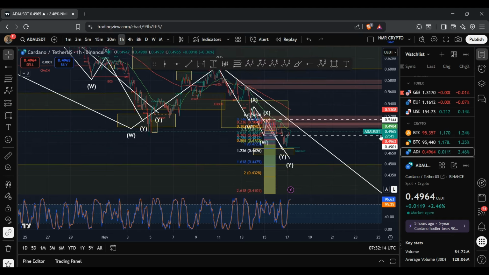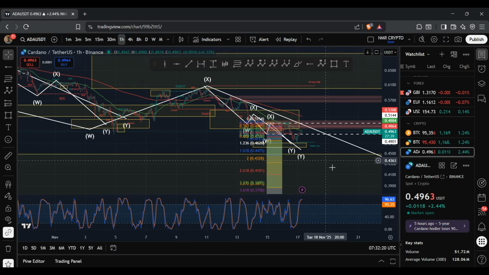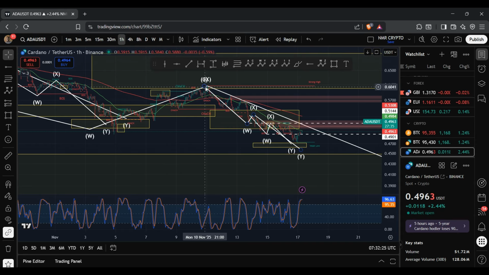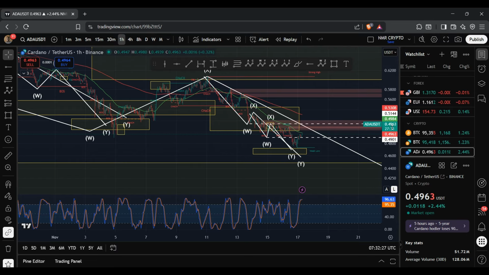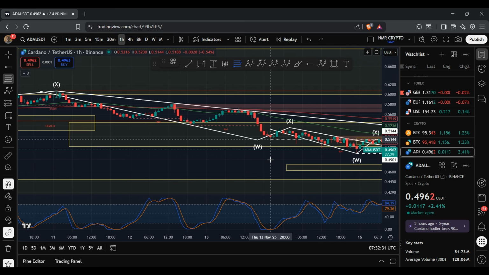And it is worth noting that over the past few days, we have been getting rejected at the 50 EMA. And so I'm anticipating the same thing to take place and for the price of ADA to continue to move to the downside. And given that I am tracking this WXY structure, I'm anticipating another lower low. And so what I do is set out the next key target for ADA.